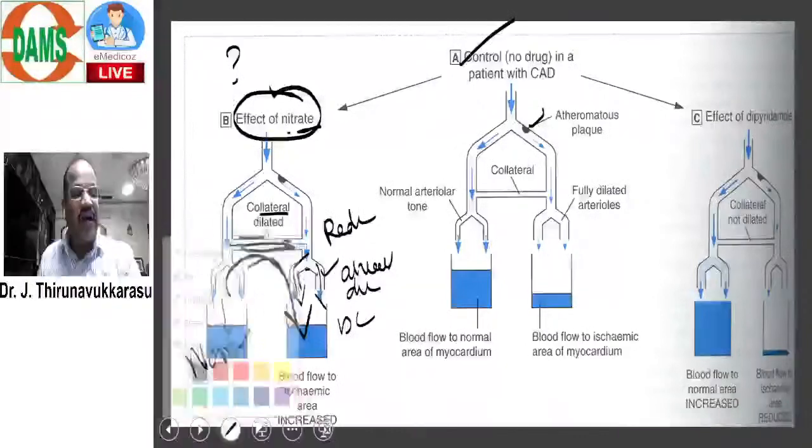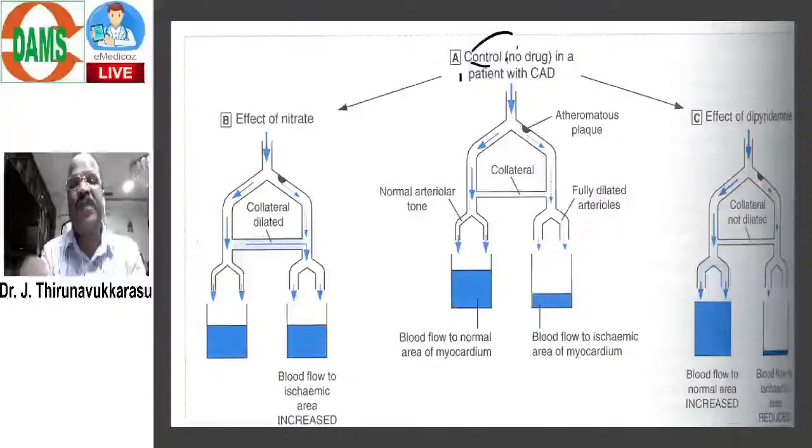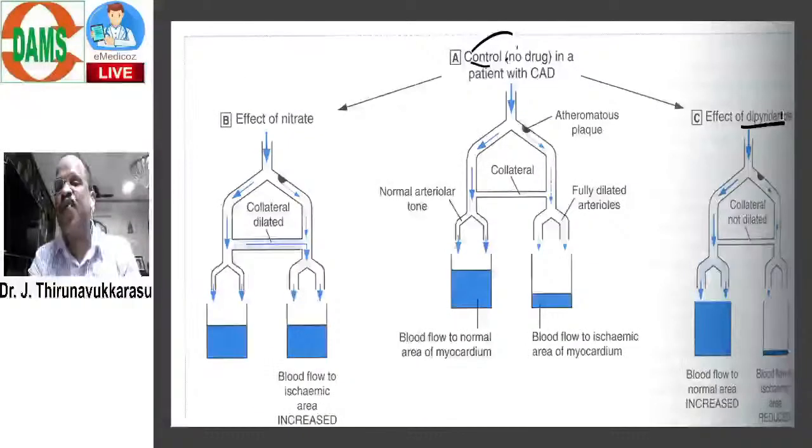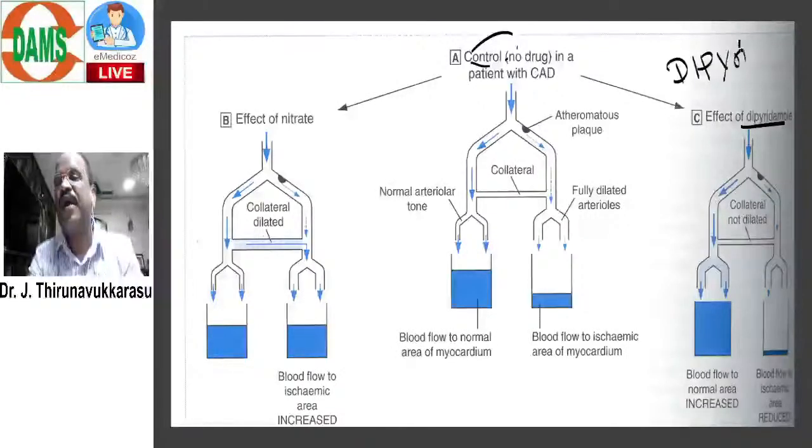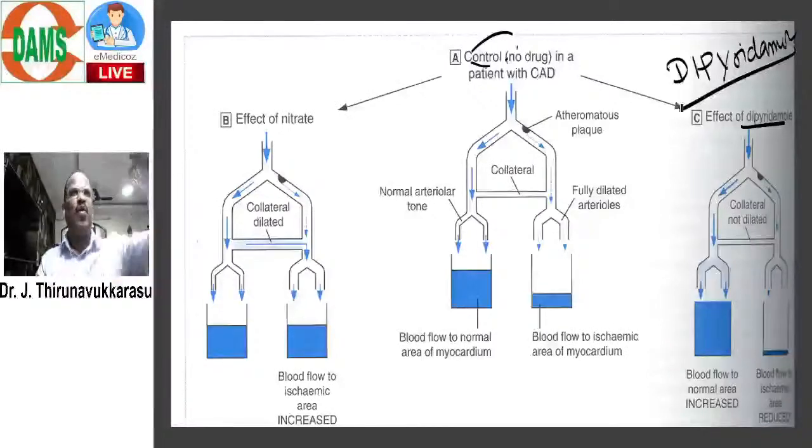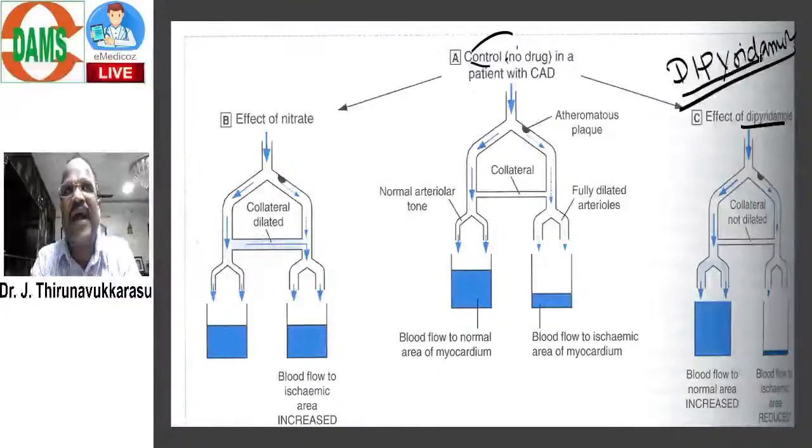Look here. For this patient, imagine if I give one drug called dipyridamole. It's a very old drug. If we give this drug, what happened? Dipyridamole has the property of dilating arterioles.